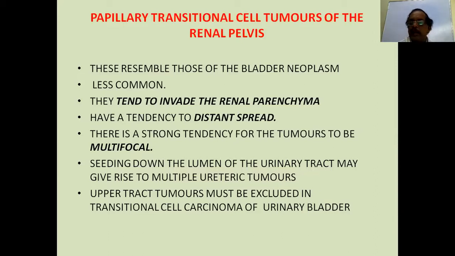These papillary cell carcinomas in the pelvis tend to invade the renal parenchyma and have a tendency to distant spread. There is a strong tendency for the tumors to be multifocal. That is the typical characteristic of a transitional cell carcinoma. Multiplicity, multifocality is a typical characteristic. Seeding down the lumen of the urinary tract may give rise to multiple urinary tumors or even an associated bladder tumor. Upper tract tumors must be excluded in transitional carcinoma of the bladder and vice versa. As I said, by investigation, you have to rule out transitional tumors elsewhere.